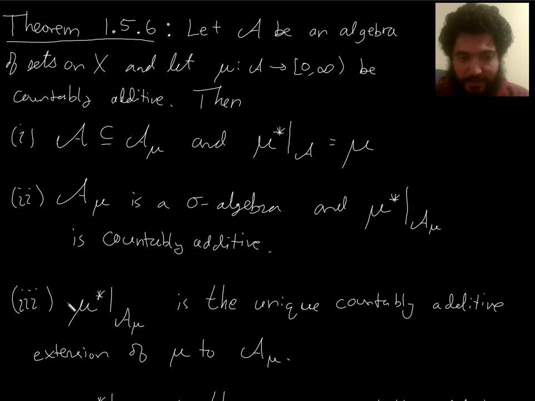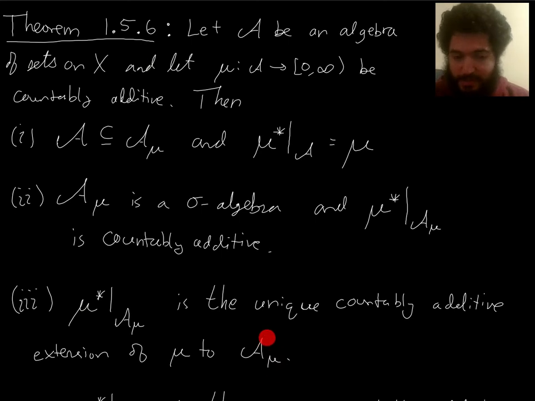let me skip to the really interesting part immediately. This is why this is amazing. Mu star, the outer measure induced by mu, is the unique countably additive extension of mu to the collection of mu measurable sets. So this is our holy grail that we've been after, our extension theorem.